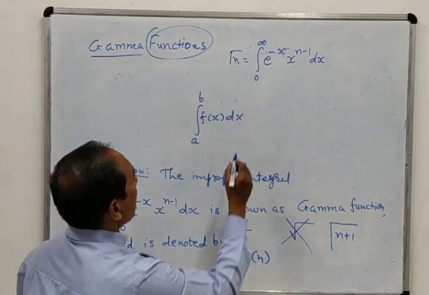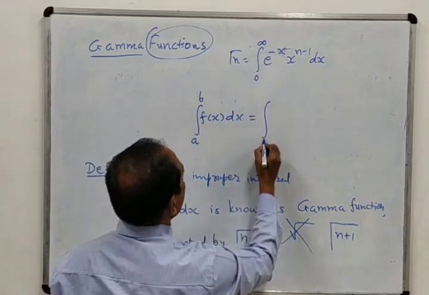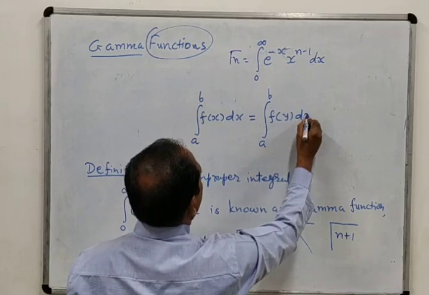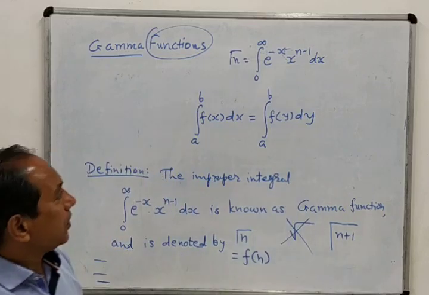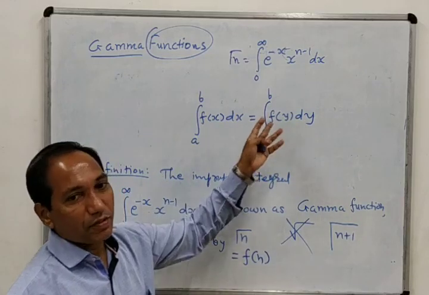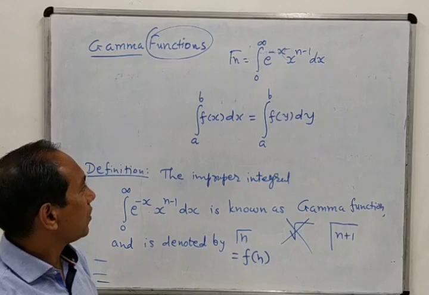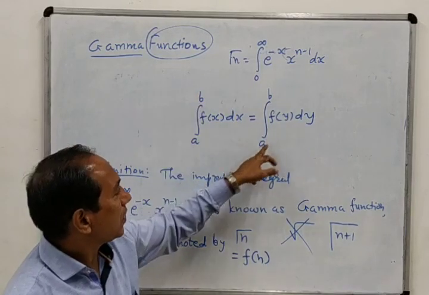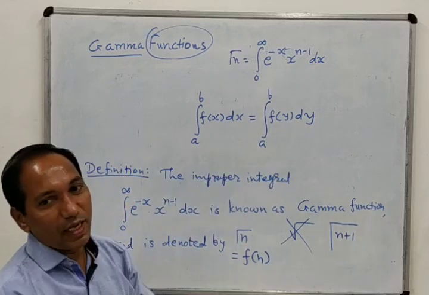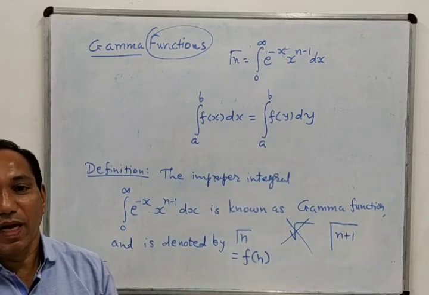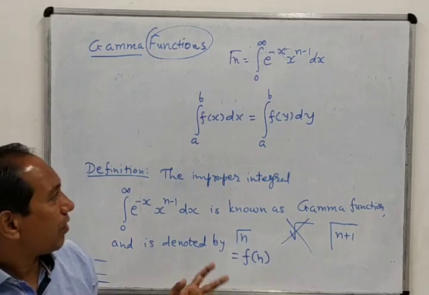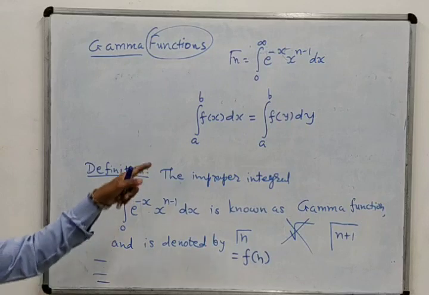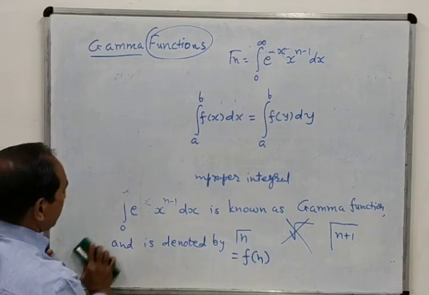So x has no impact on the integration, that means the variable has no impact on the integral. So instead of x we can also write y, z, or t, whatever you want. Finally the answers will be the same, because these are the values of y, and we are substituting the value of y, so y will not remain there, only some particular value will be there. So you must understand this concept also.